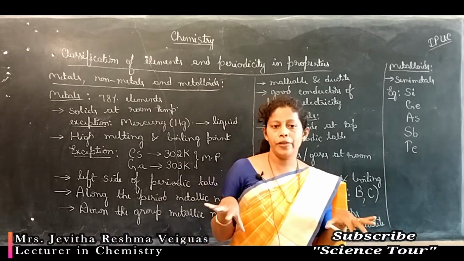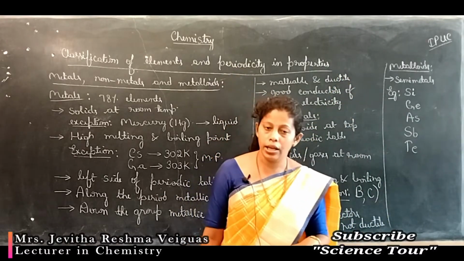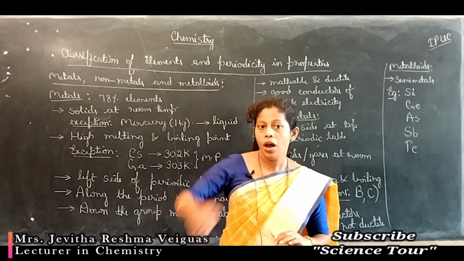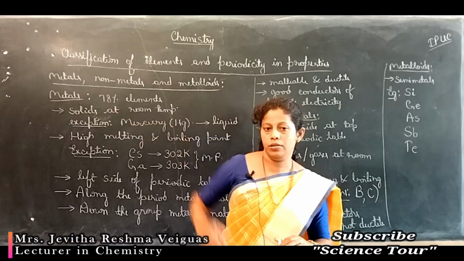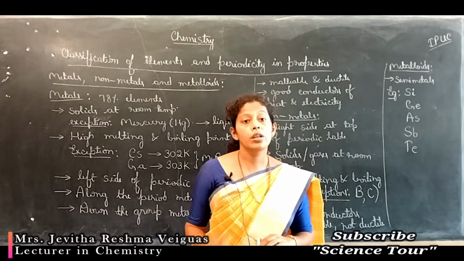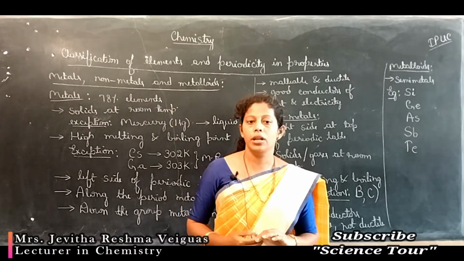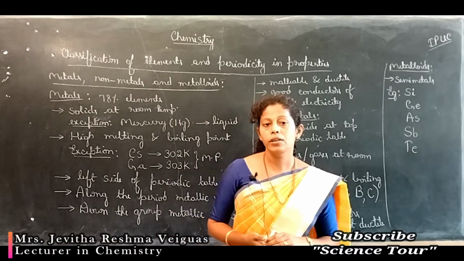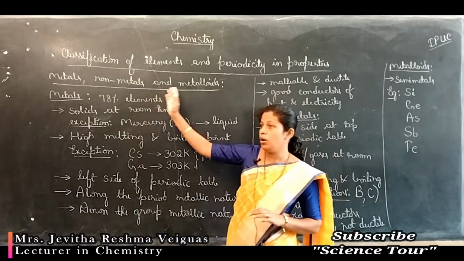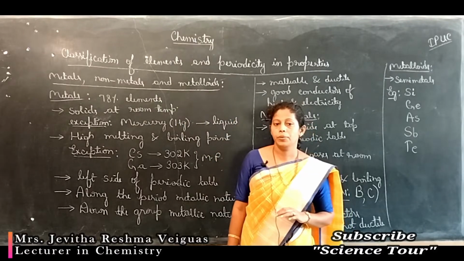So, in general, as you move down the group, metallic nature increases, non-metallic nature decreases. As you move along a period, that is from left to right, the non-metallic nature increases, metallic nature decreases. So, this is how the elements of the periodic table are classified into metals, non-metals and metalloids.